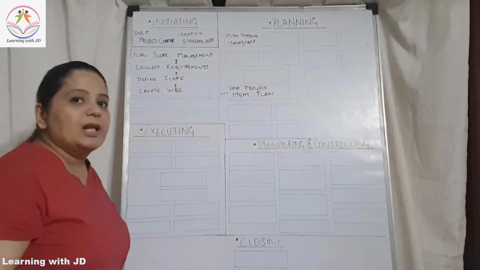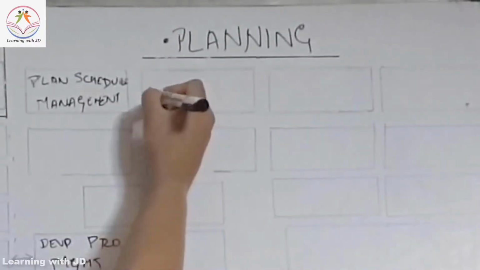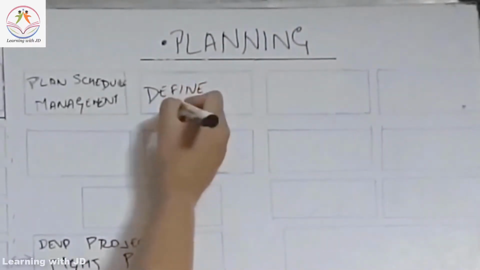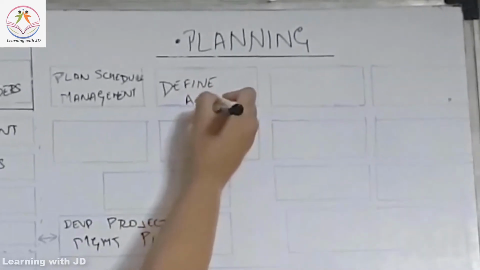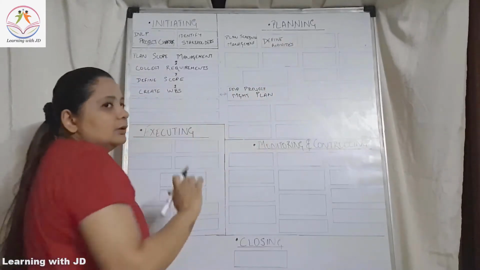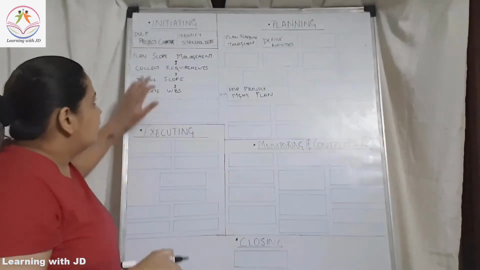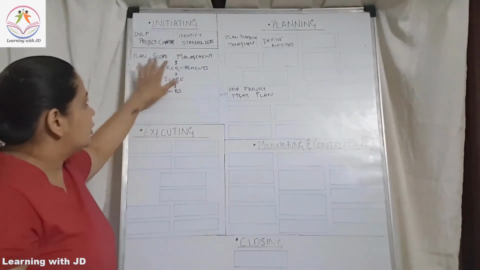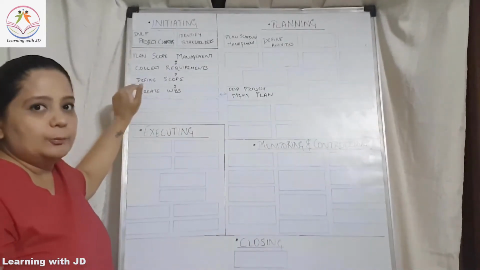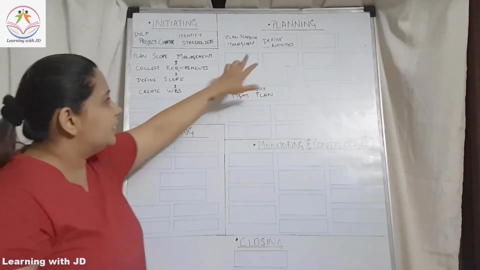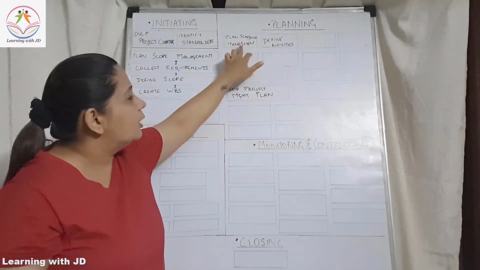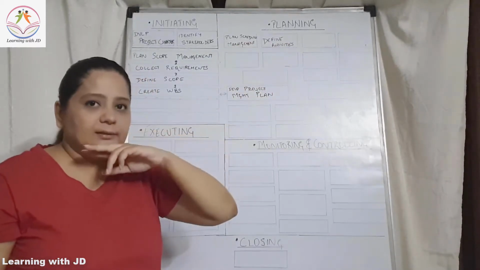After plan schedule management comes define activities. Now this is a carry forward of the WBS that you have already created here. So can you see the link here? You first plan your scope management, then you collect requirements, you define the scope and create the WBS. After creating the WBS, you will define your activities. Meanwhile, you will also create your schedule management plan.